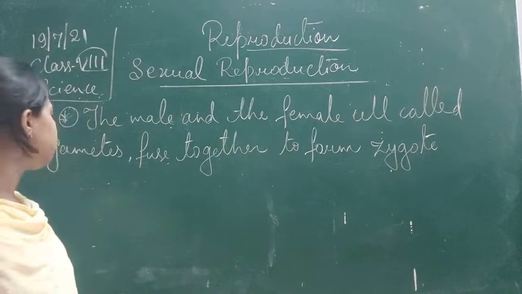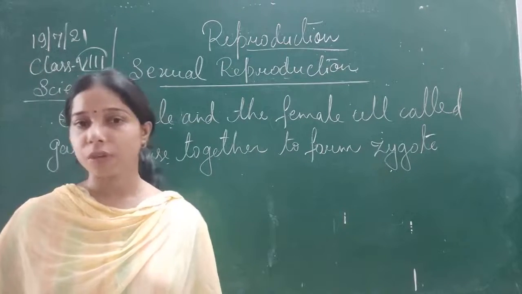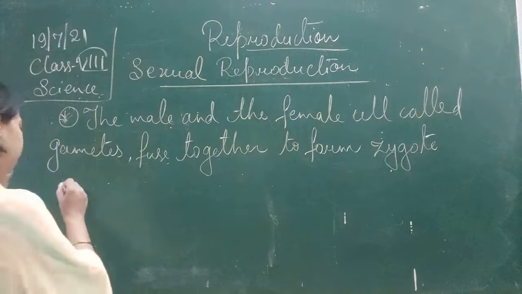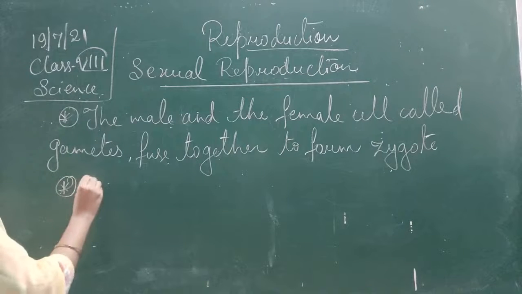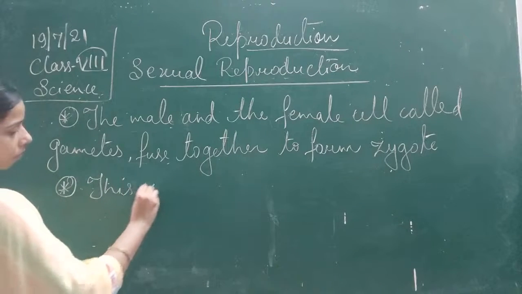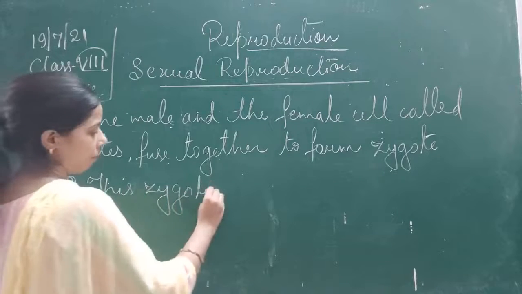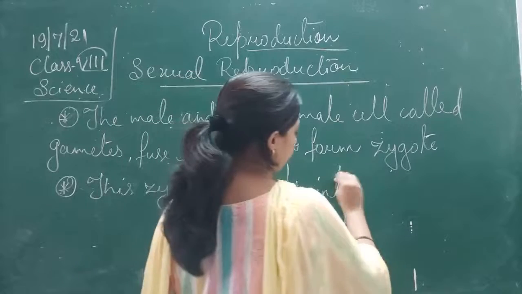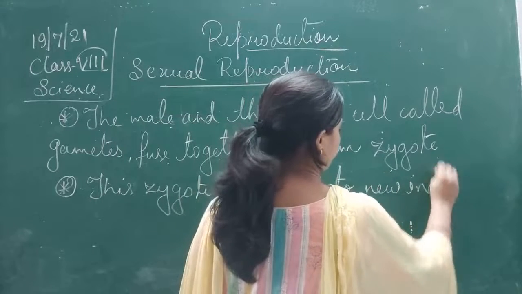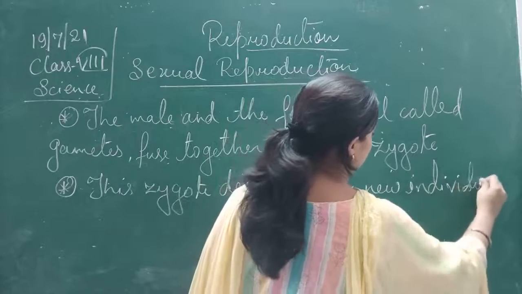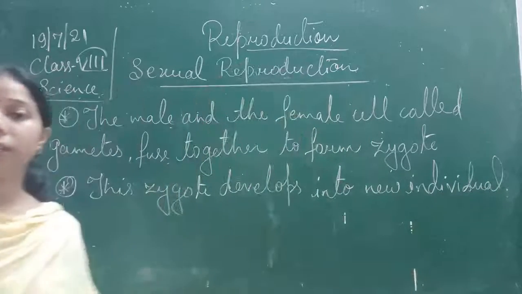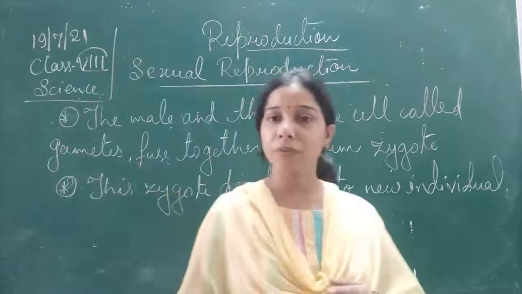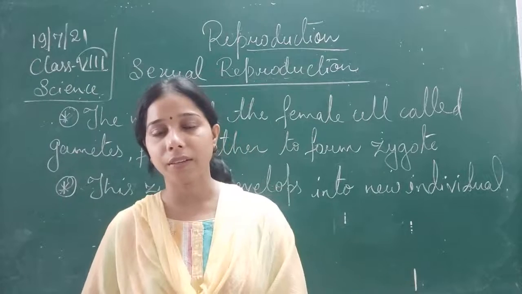Okay, so the male and the female cells, which are called gametes, fuse together to form a zygote, and this zygote will develop into a new individual. So here the zygote which is formed will again divide and the formation of a new individual occurs.